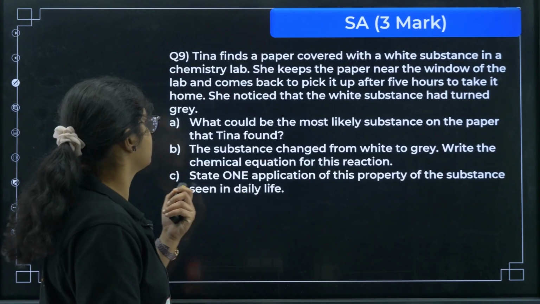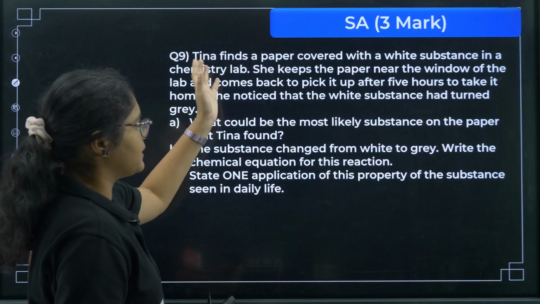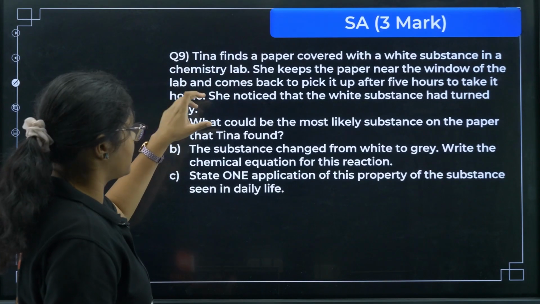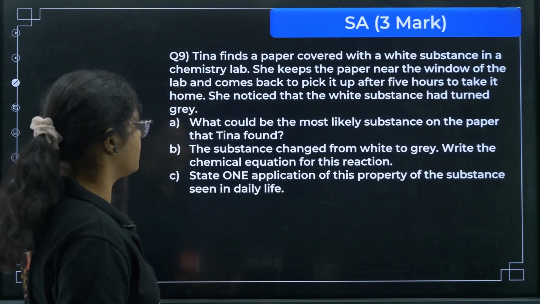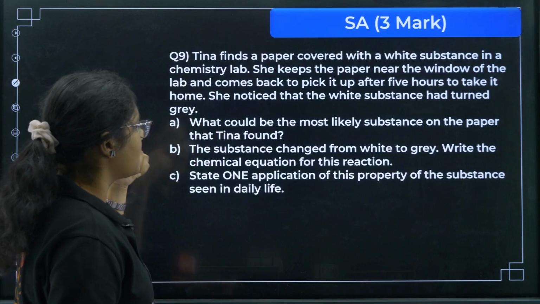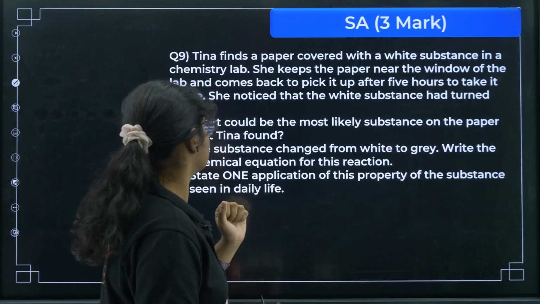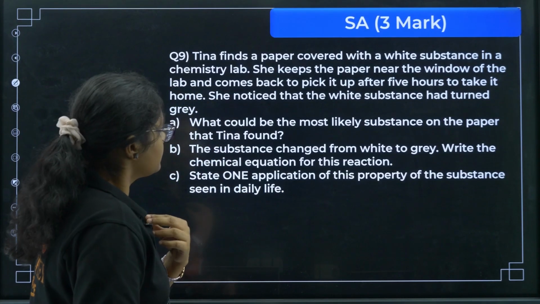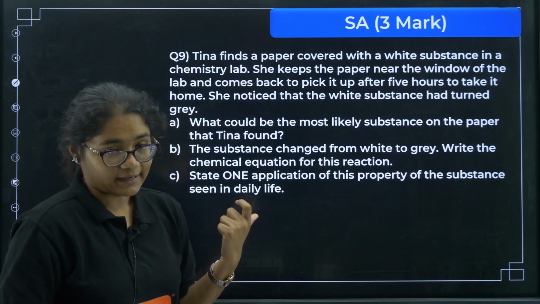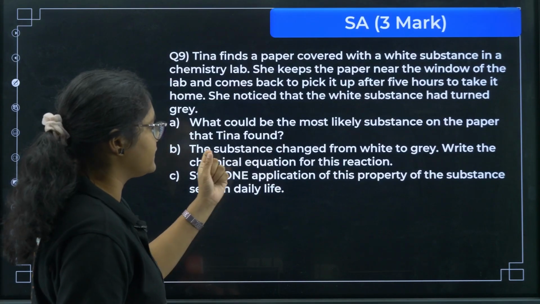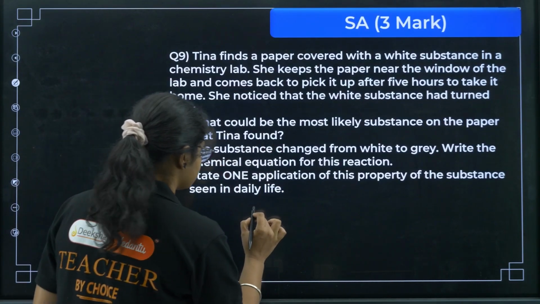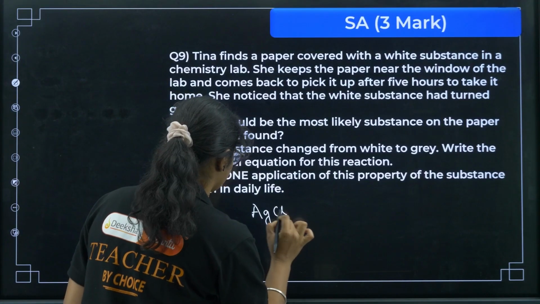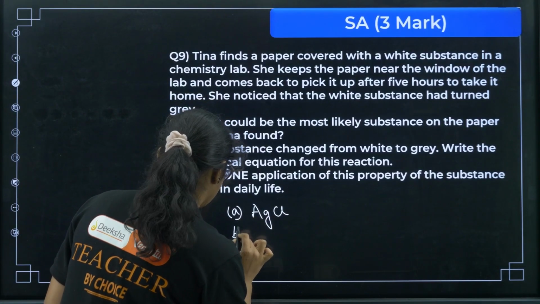Next we have question number 9 here. Tina finds a paper covered with a white substance in a chemistry lab. She keeps the paper near the window of the lab and comes back to pick it up after 5 hours to get it home. She notices that the white substance has turned grey. Okay, so what could be the most likely substance on the paper? So you know this is photochemical decomposition of AgCl, so it must be AgCl.